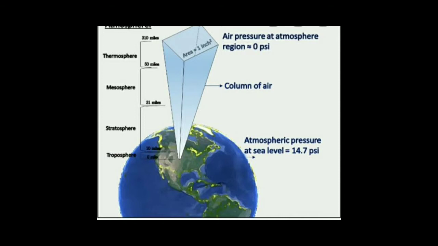Now we know that air has weight. Can you see, if there are so many layers of air above the earth, this air must be having weight. As a result, this weight creates pressure on the earth. This is called air pressure. This pressure of the air is called air pressure. Now the lowermost layer will be subjected to the pressure of the layers of air above it. So the pressure will be highest at the lowest level of the air.